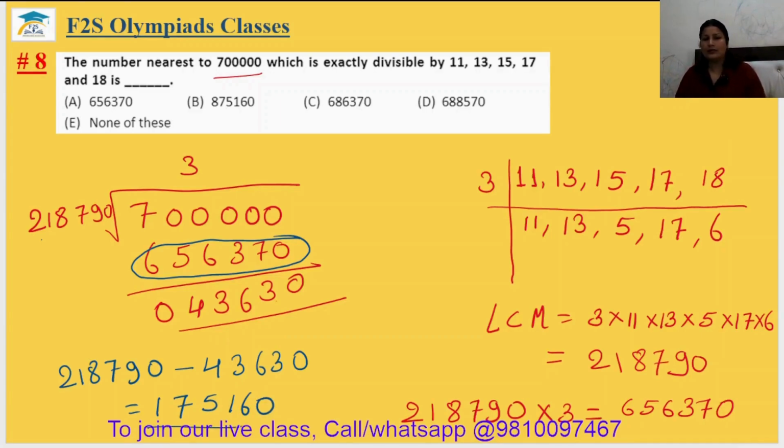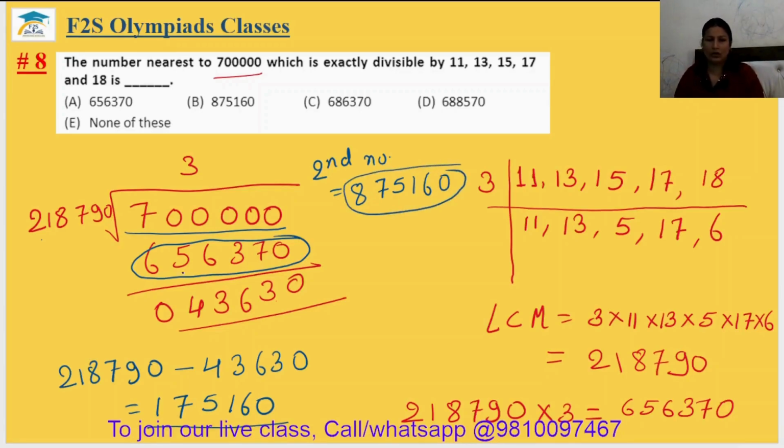If we add this number to the 7 lakh, then that number will also be divisible. Okay. So now the second number will be equal to 7 lakh plus this, which is 8,75,160. Both numbers are available in the options.